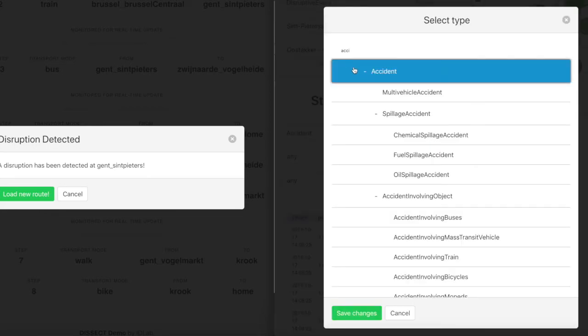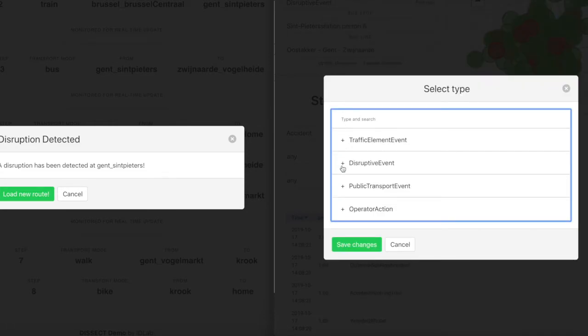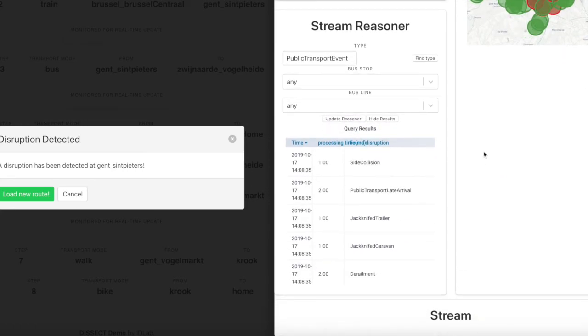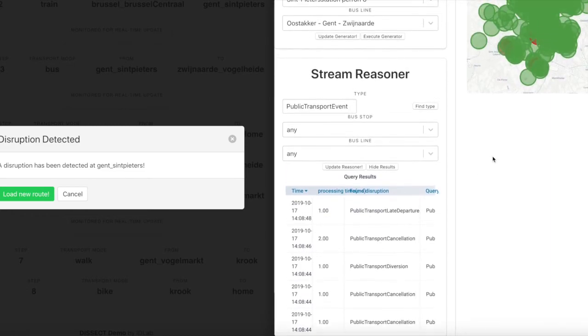So let's say that we're not interested in accidents, but only in public transport events. You can do the same thing. You can update the reasoner, and now it will only detect, for example, that public transport has been cancelled. Okay, apparently it was cancelled twice. There has been a diversion, and so on and so forth.